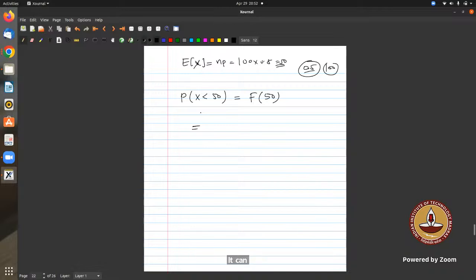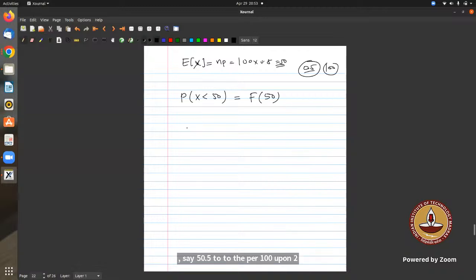Sir, the correct option is half minus 100 C 50 times 0.5 to the power 100, upon 2. I know we can add like that, but the correct answer is given as half minus 100 C 50 0.5 to the power 100 upon 2. So this was a vague condition. I don't know how we got this.